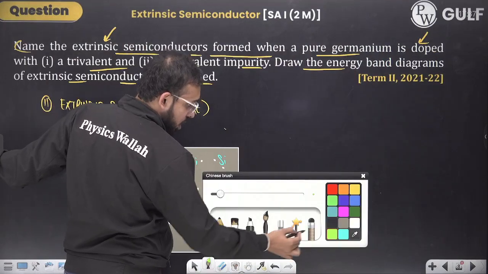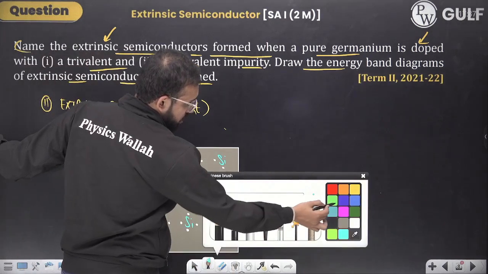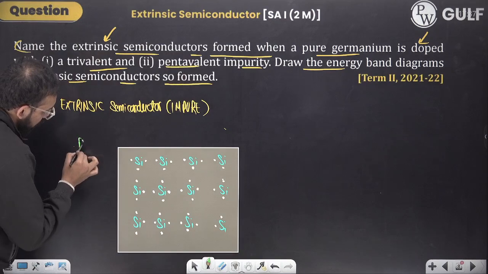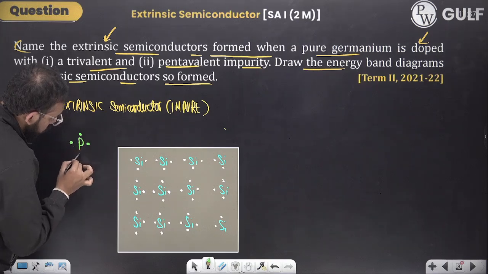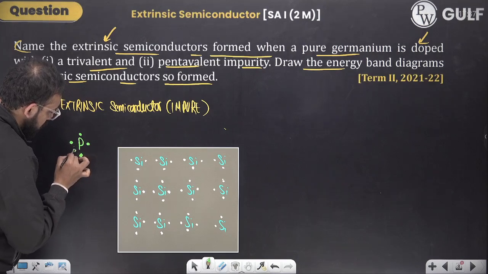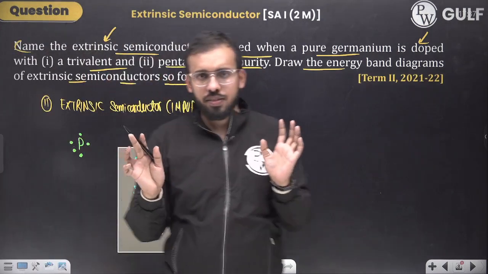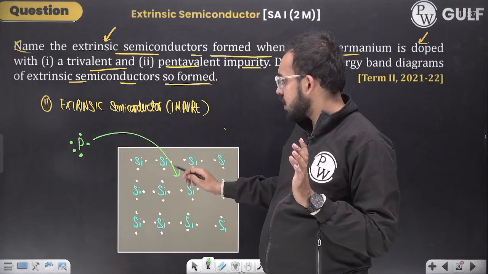All eyes on the board. Now I am going to add phosphorus, having 5 electrons. 1, 2, 3, 4 and another 5. Now this phosphorus is going to get added in this silicon crystal.